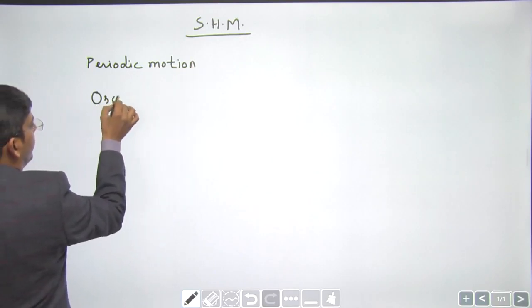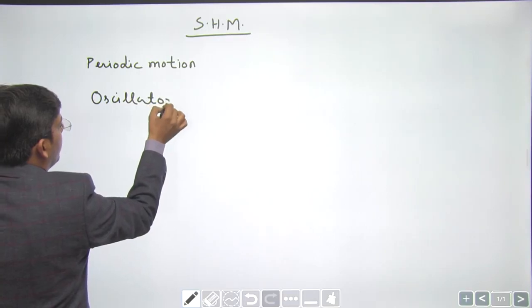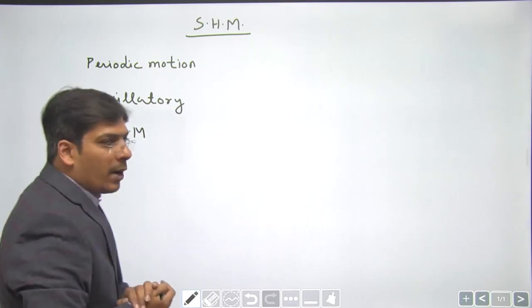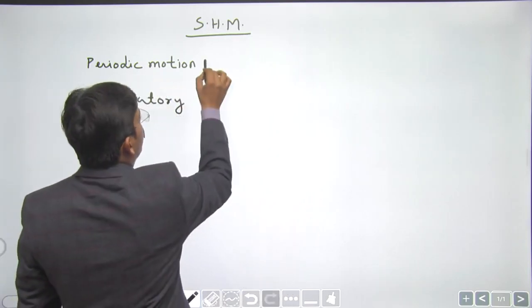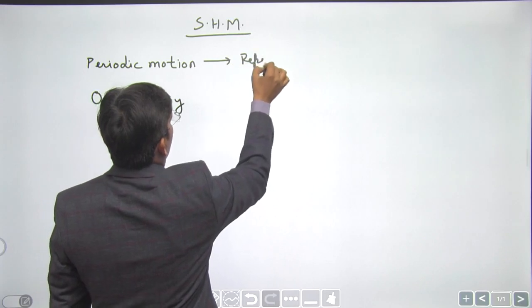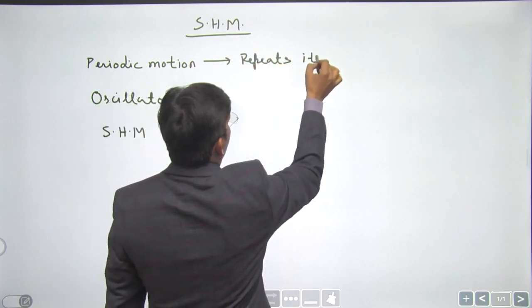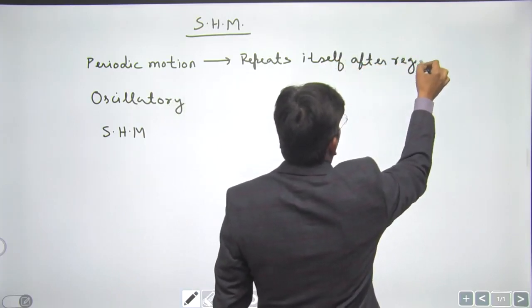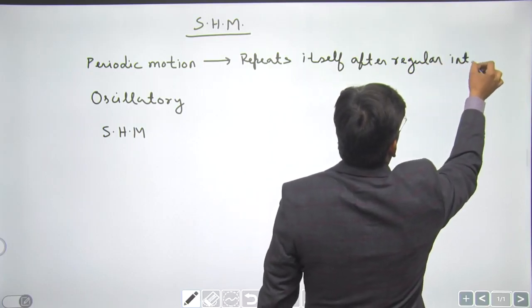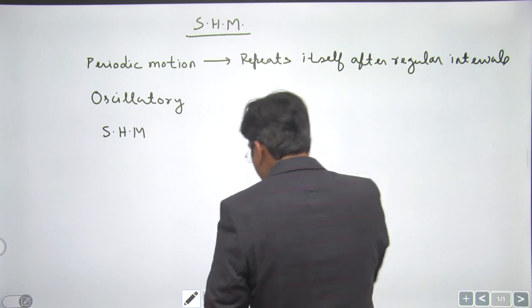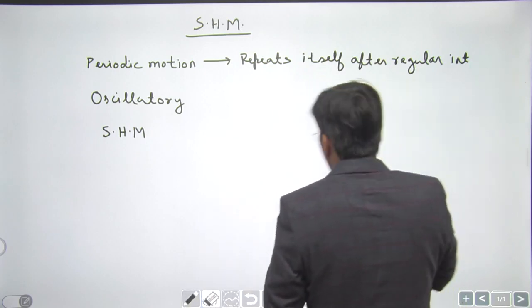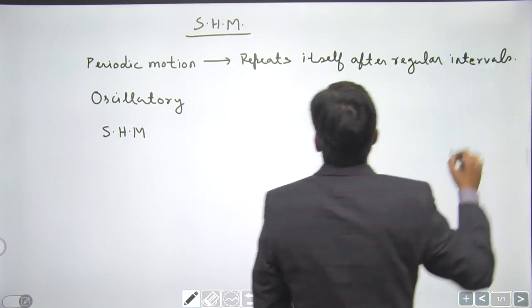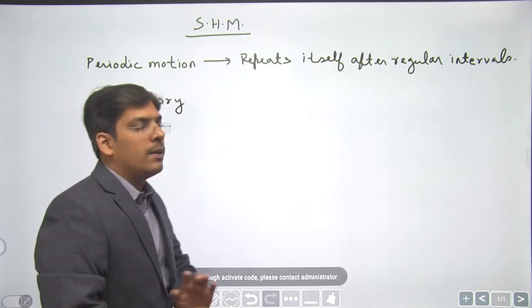Oscillatory motion, and obviously simple harmonic motion, dear students. See, a periodic motion is a motion which repeats itself after regular intervals of time. The examples can be rotation of Earth about its axis, revolution of Earth around the sun.